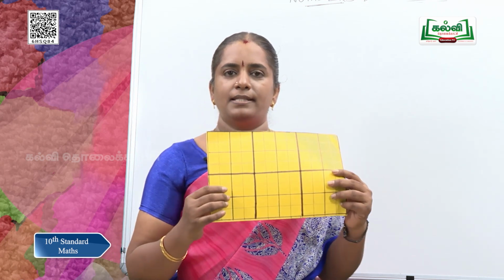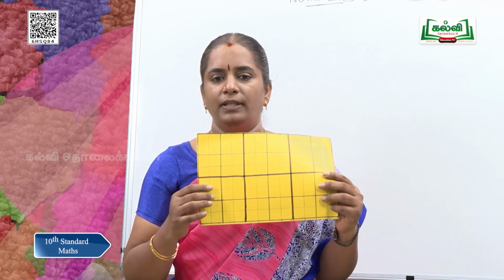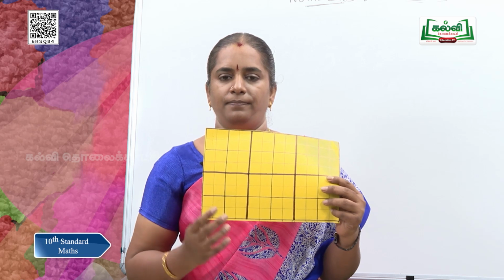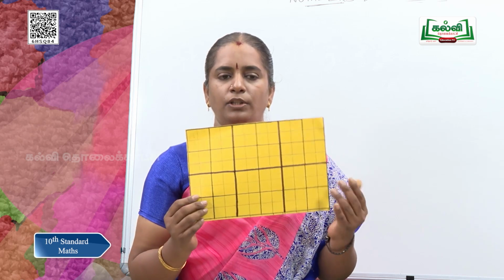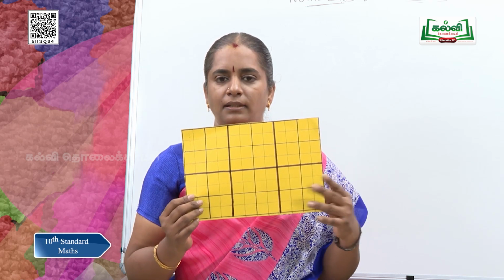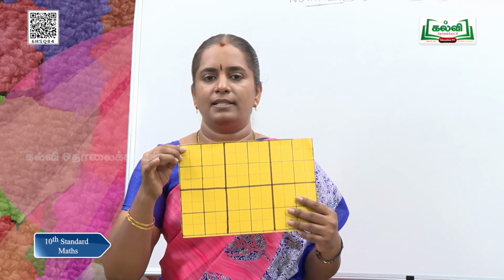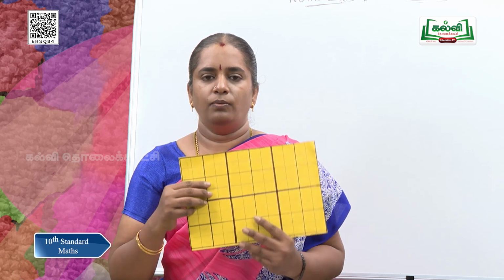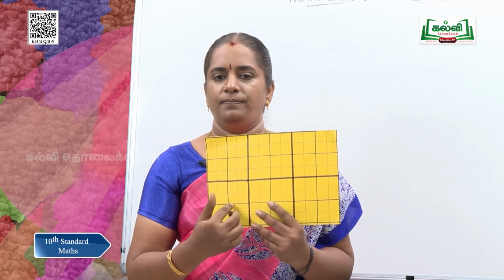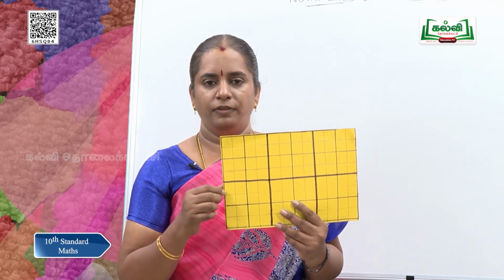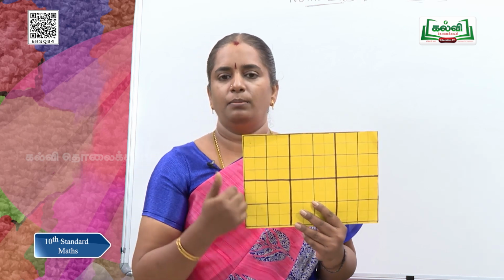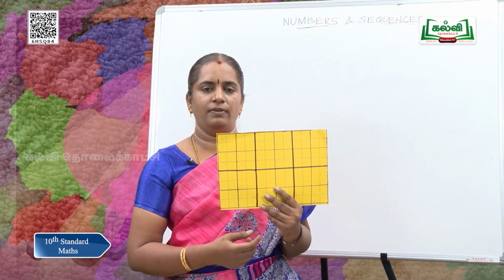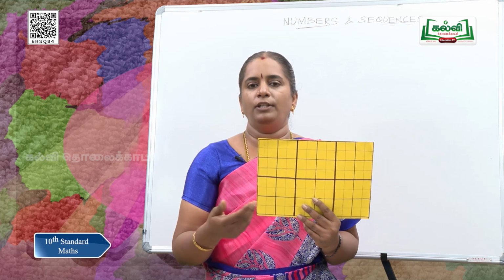Now, look at this rectangle, it is completely filled with 4 unit squares. So, no unit square is remaining and no part of the rectangle is remaining. So, it is completely and exactly fitted with 4 unit squares. So, what do you mean by this? 4 is a common divisor for 8 and 12. Yes, very good. Can we move on to 5?